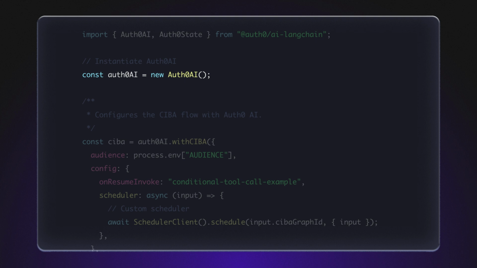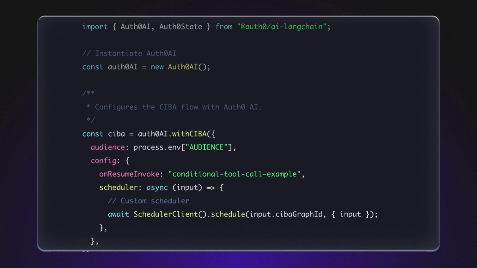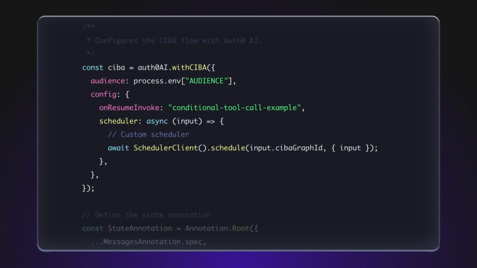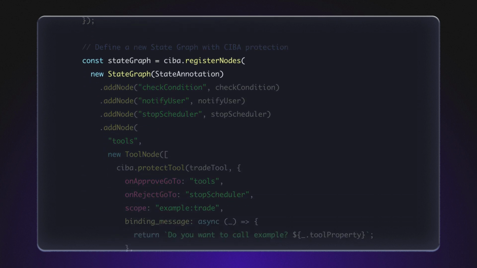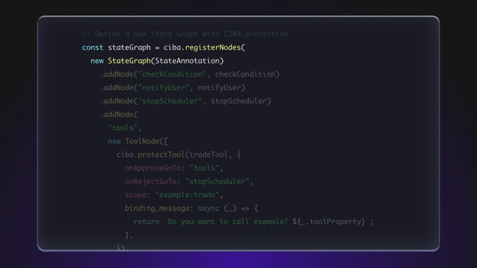So first, we instantiate Auth0 AI with the correct configuration for the CIBA flow. Then we define the state annotations for the graph, with all the annotations required for the graph, plus the CIBA-specific flow annotations. Then to build the graph, we must wrap the state graph with CIBA.register nodes. This will enable the CIBA functionality on the graph.